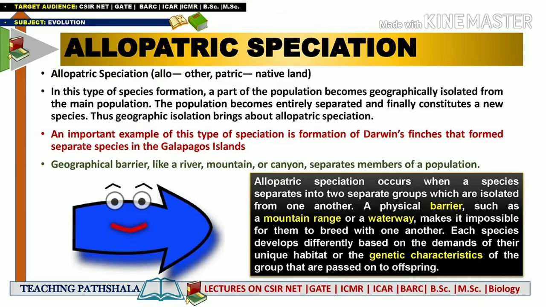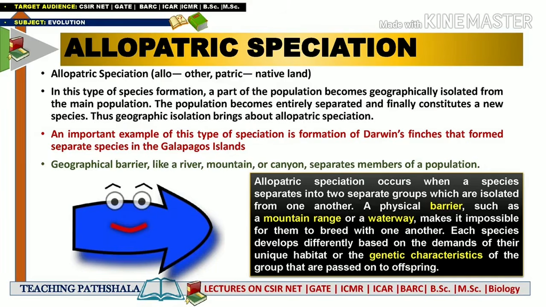In the black portion it has been mentioned that allopatric speciation occurs when a species separates into two separate groups which are isolated from one another. A physical barrier such as a mountain range or waterway makes it impossible for them to breed with one another. So after the separation of species that were part of a single population, what is going to happen?